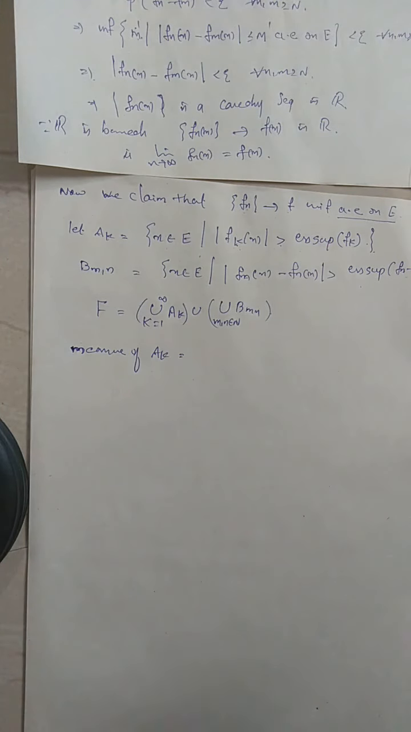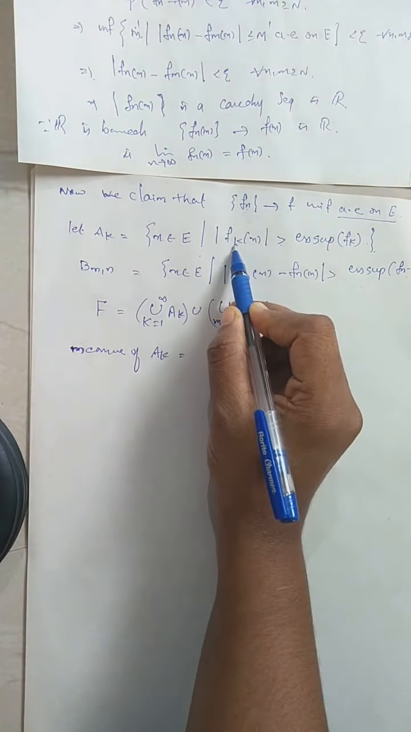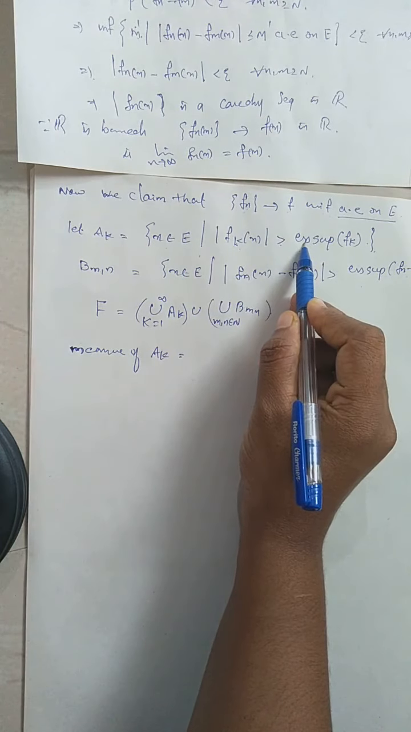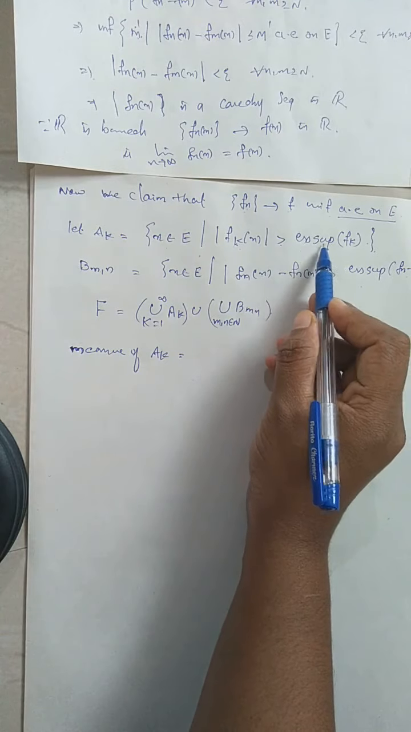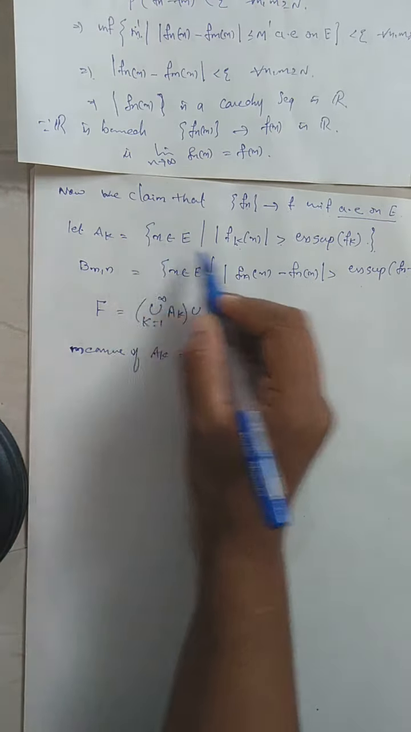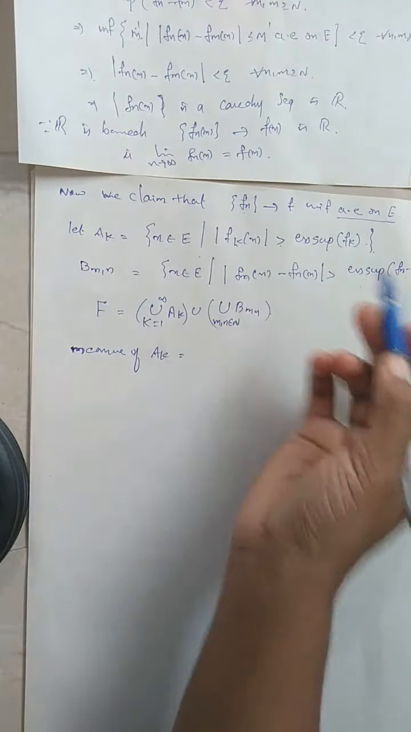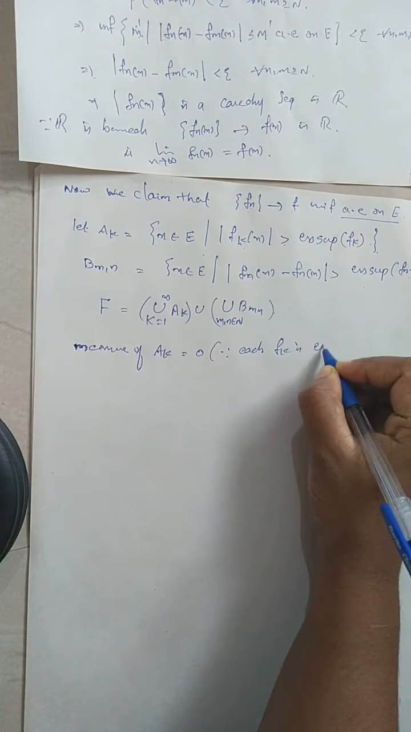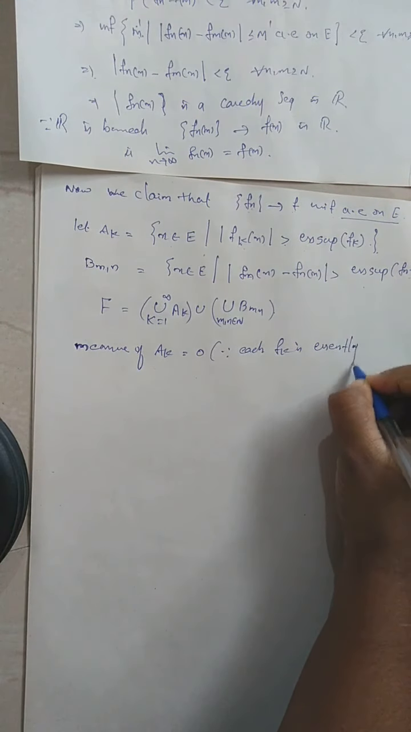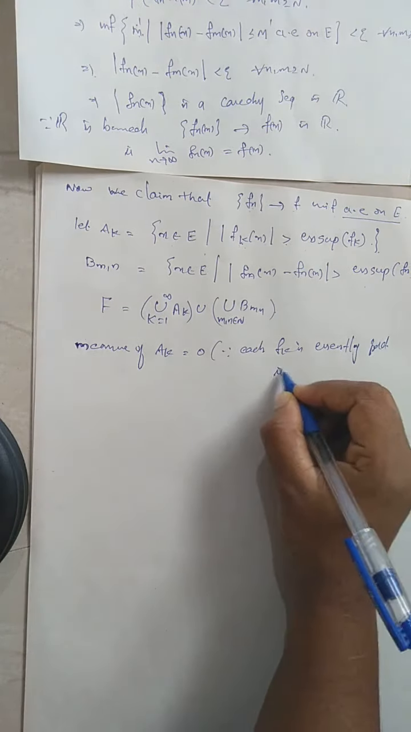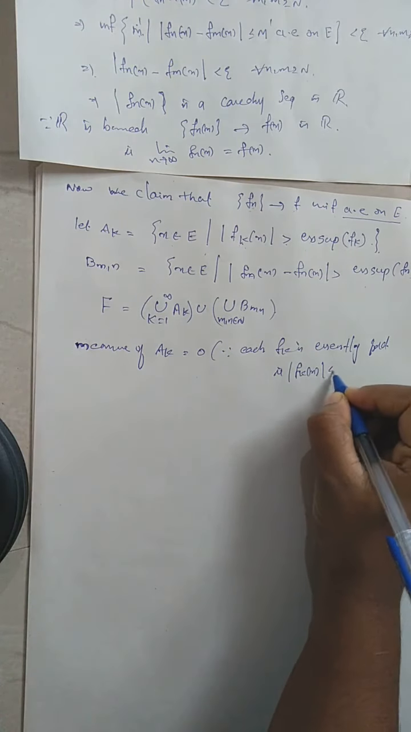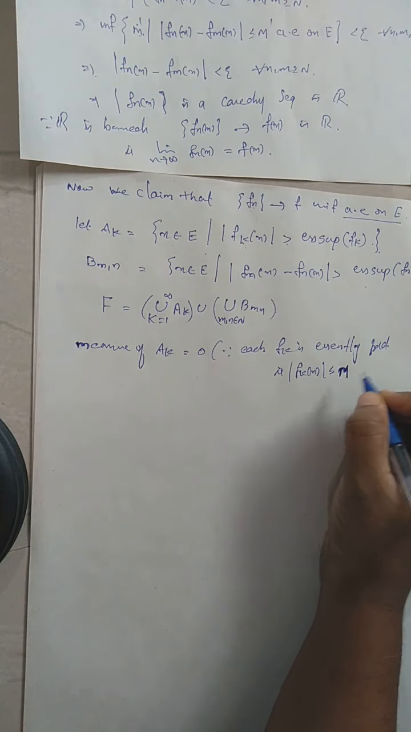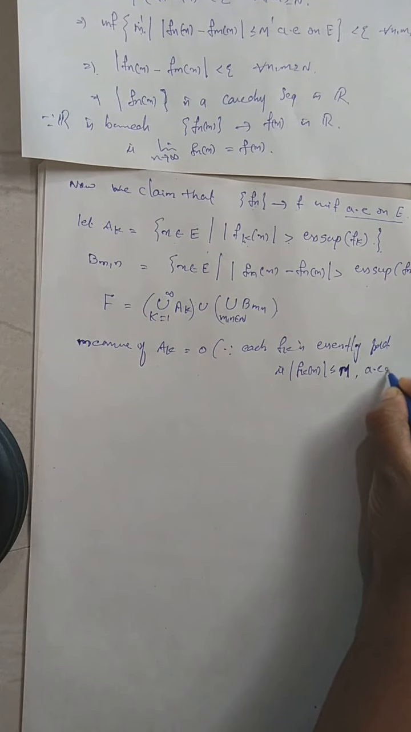There are some points at which the Fk's are unbounded, which can't be bounded by the essential supremum of Fk. Then clearly the measure of this set will be 0 because each Fk is essentially bounded. That means modulus of Fk of x will be less than or equal to some bounding number capital M almost everywhere on E.